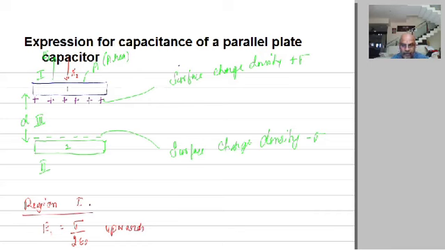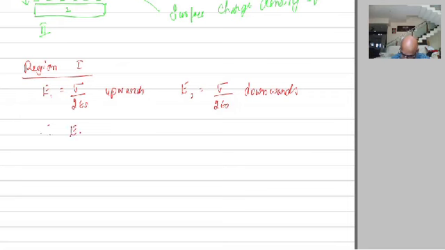This is in region 1, and E2 is equal to sigma divided by 2 epsilon naught. This is the electric field in region 1 due to the negative plate. Please remember, due to the negative plate, and that is downwards. Therefore, the total electric field E total in region 1 is equal to 0.